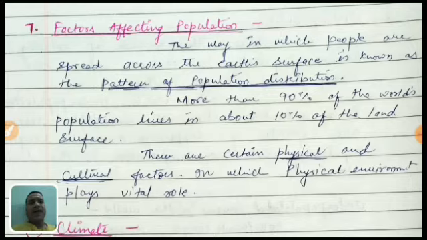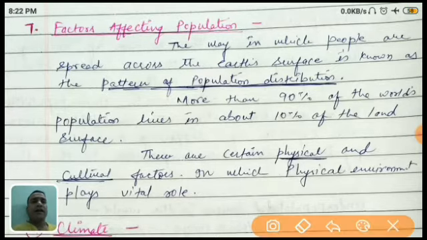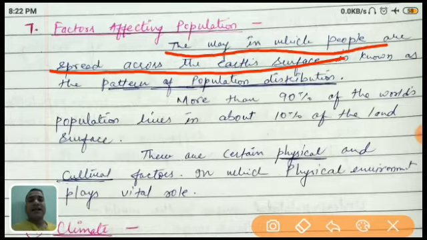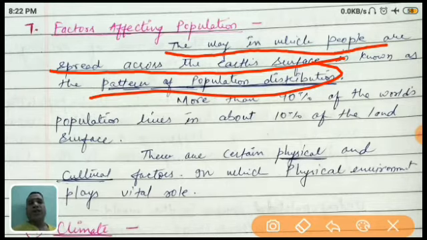Human beings are available everywhere, whether it is mountains, plateaus, plains, river valleys, river banks, or ocean coasts. It means population is available, but its distribution is different. Now see, the way in which people are spread across the earth's surface is known as the pattern of population. Yes, the pattern of population is different.